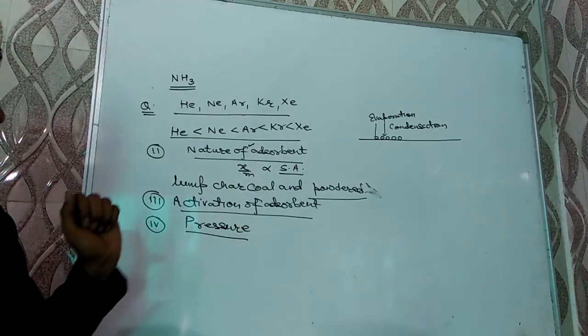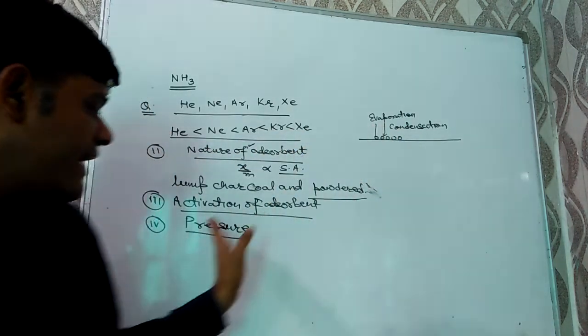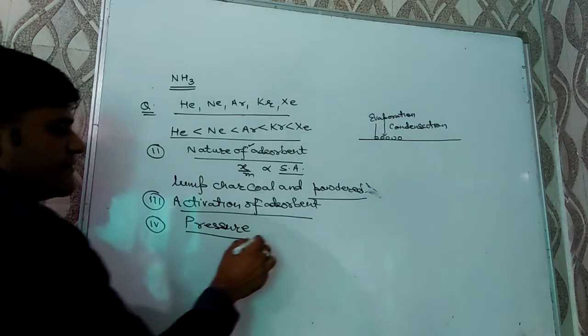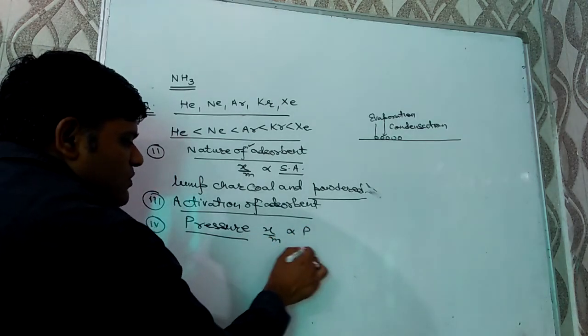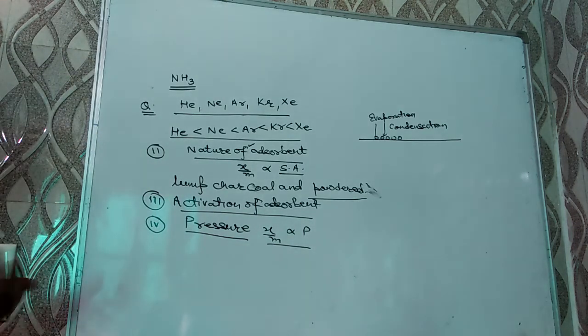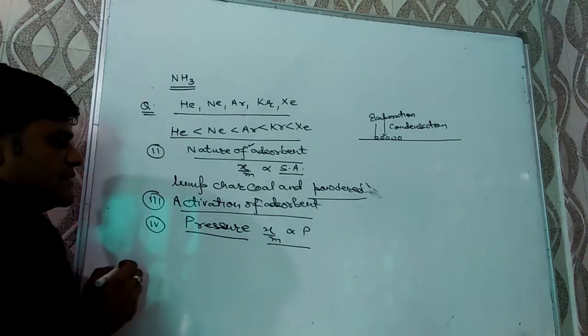And as we know, the rate of condensation is directly proportional to pressure. Hence, we can say that extent of adsorption is also directly proportional to pressure.